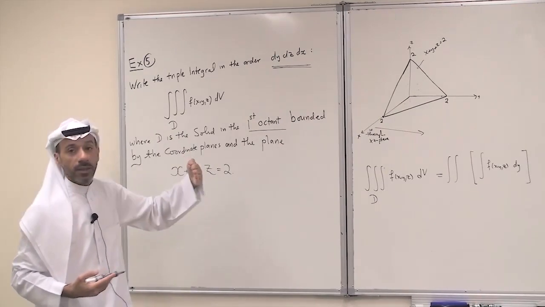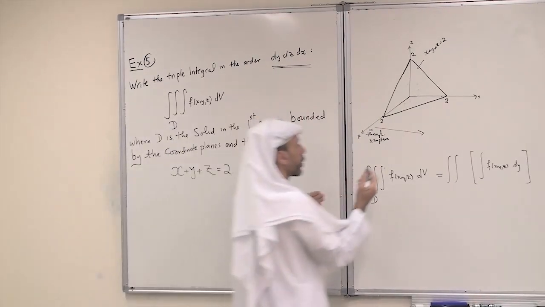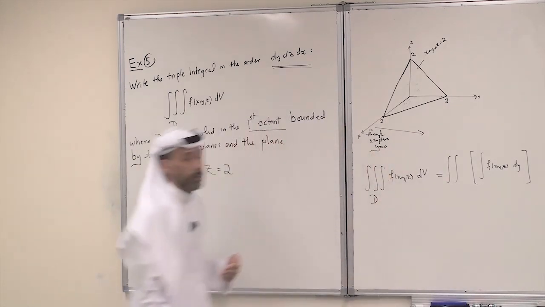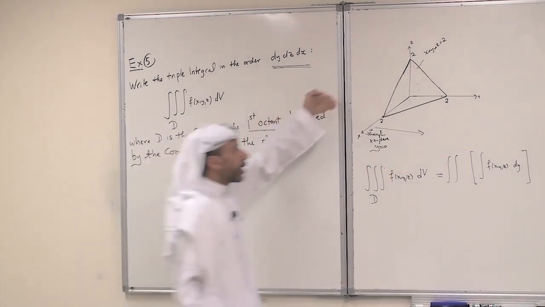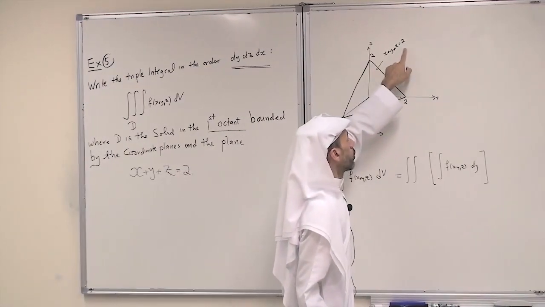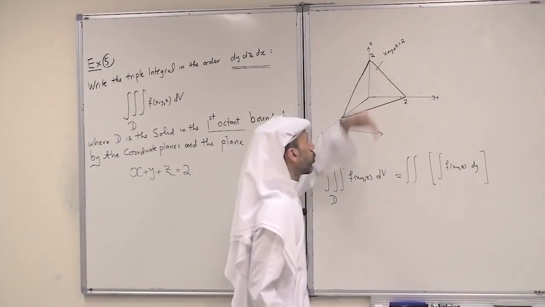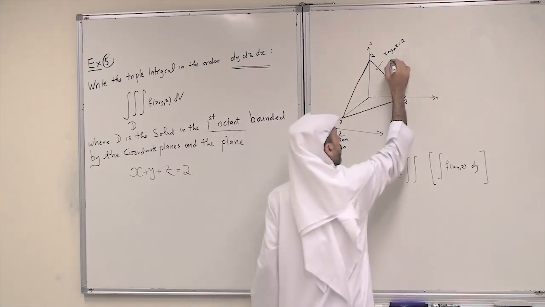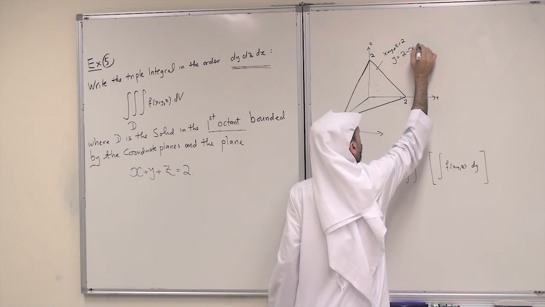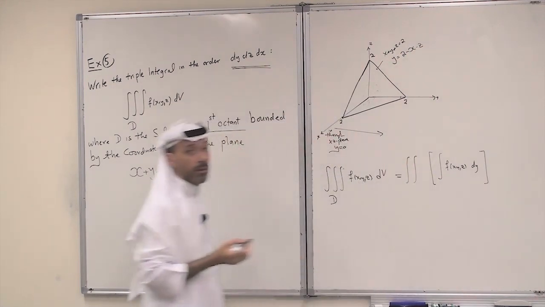What is the equation of the xz plane? It is really y equals 0. And when I leave the solid, I will leave it through the plane x plus y plus z equals 2. So what is the equation of the plane? This is y equals 2 minus x minus z.